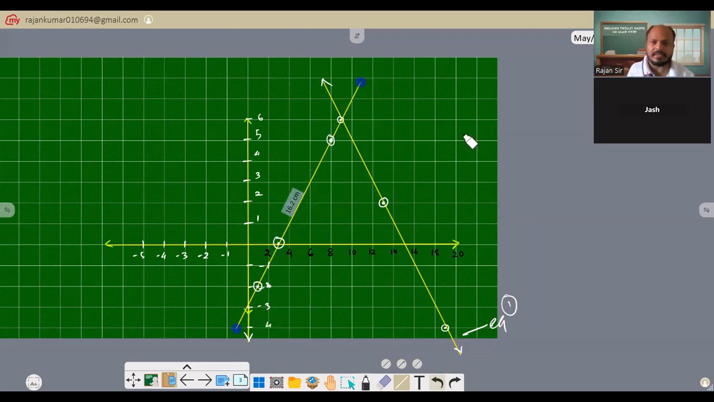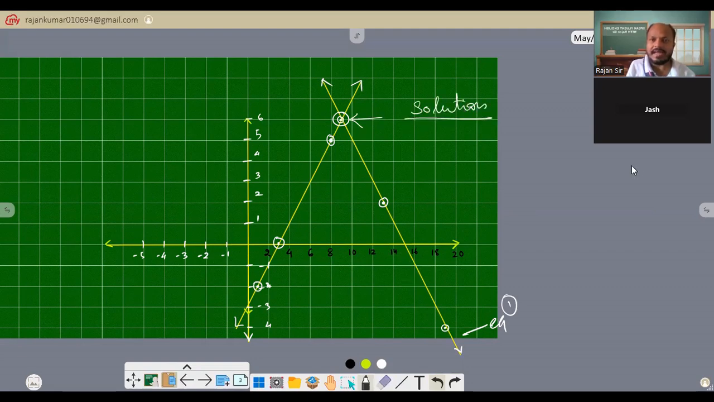Okay. So you can see, cross it, right? Now, when you draw this line, you will see that where these two lines intersect each other, this line will intersect at this point, isn't it? Right? So this is the solution of the equation. This is the solution.